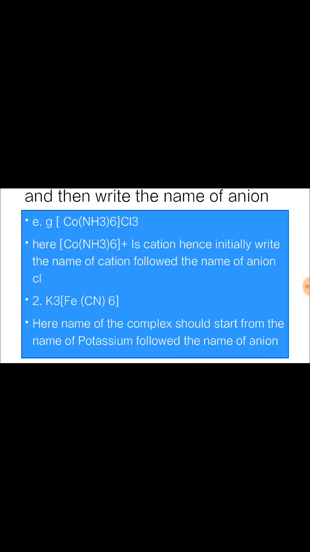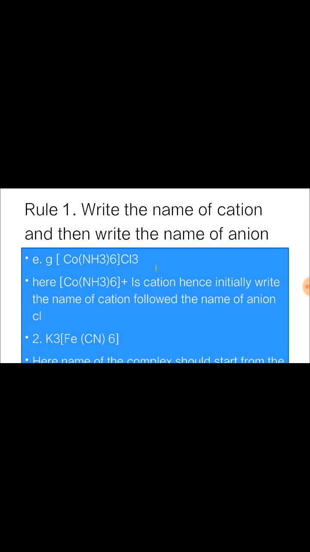In this coordination compound, the cobalt-amine complex has a positive charge, because the three chlorine atoms possess negative charge. So the cobalt-amine complex ion is a cation, and chloride is the anion.